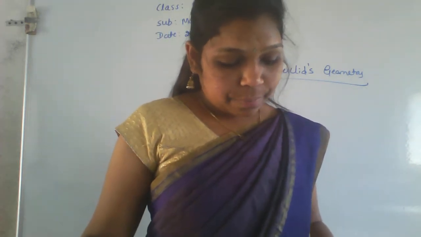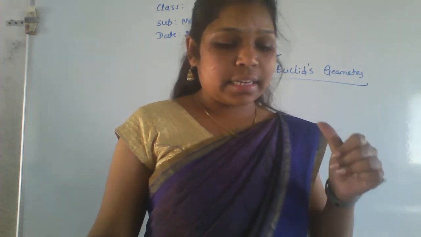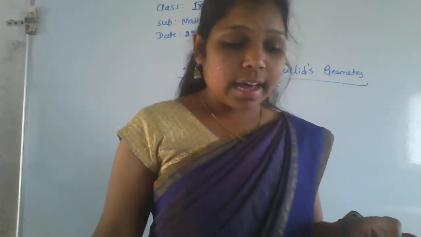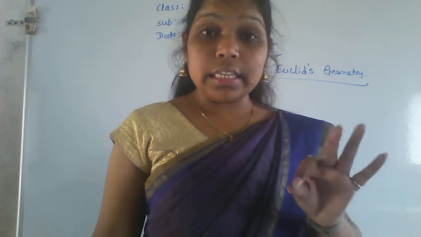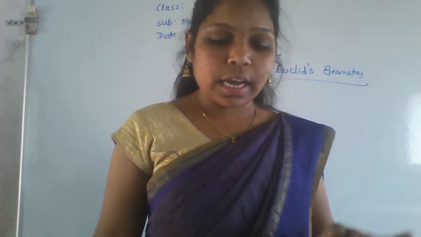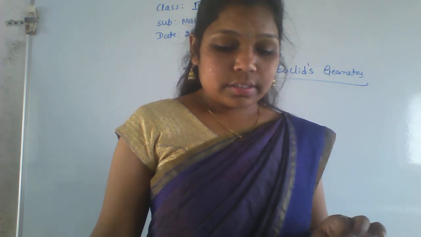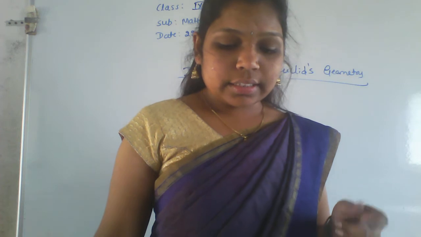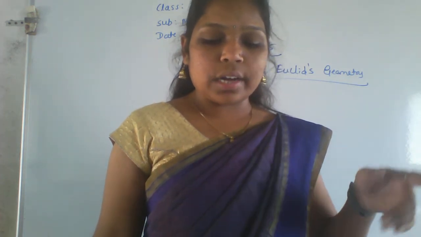Next are some of Euclid's axioms. These points 1 to 7 are the definitions I told you till now. Now I am telling the Euclid's axioms. What are they? The first one is: things which are equal to the same thing are equal to one another.